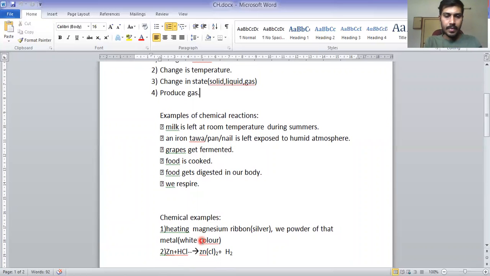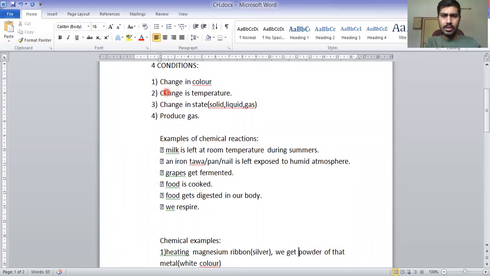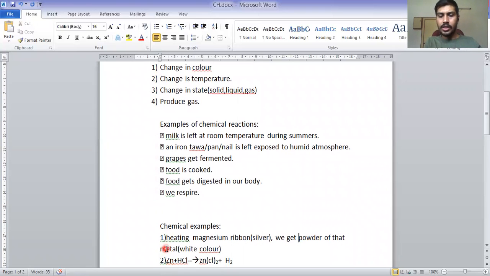First example is heating magnesium ribbon. We get the powder of that metal. Magnesium ribbon is of metallic silver color, and after the heating process it gets converted into white color. So our first condition: if the color changes, then this reaction is called a chemical reaction. And plus the second thing is heating. Whenever we apply temperature, this change in temperature, this reaction is called a chemical reaction.